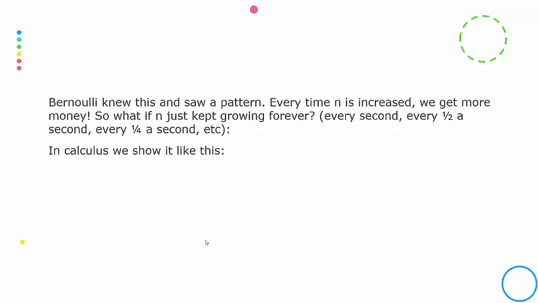So in calculus, there's a way to show this situation using what's called a limit. So you write LIM, that's short for limit, and then you pronounce this as n approaches infinity. So you would say the limit as n approaches infinity of, and here's that formula that he was using to quickly get those numbers. So in this formula, n would stand for the number of times basically you're getting paid in a year. So if it was compounded quarterly, the n would be 4, both here and here.